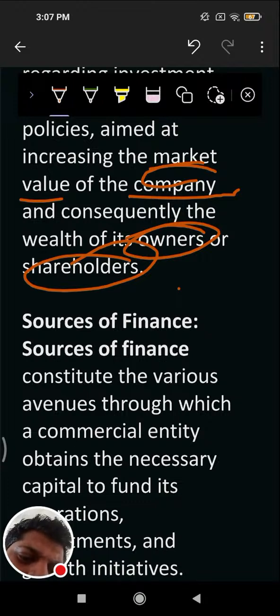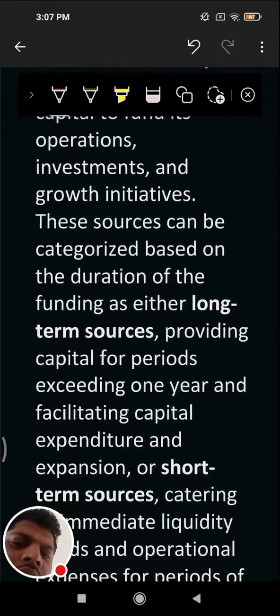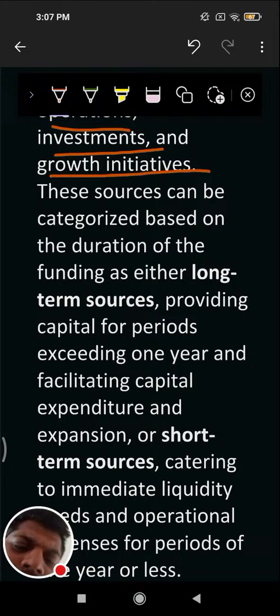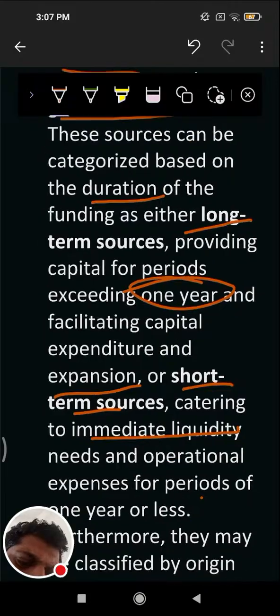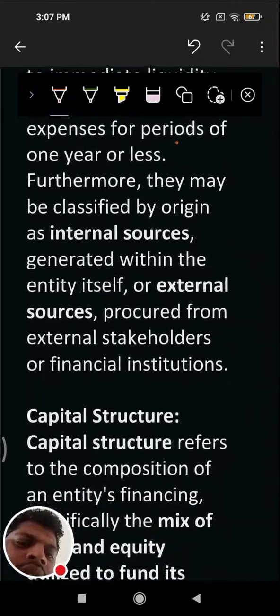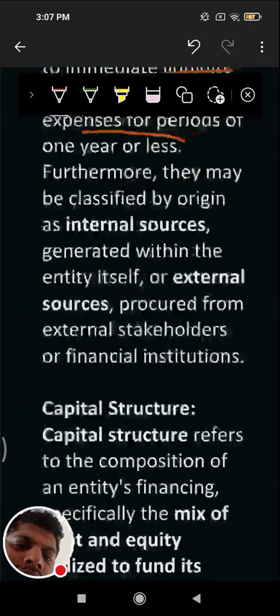Source of finance. It considers various avenues through which a commercial entity obtains the necessary capital to fund its operations, investments, and growth initiatives. These sources can be categorized based on duration of funding, either long term, providing capital for a period of over 1 year and facilitating capital expenditure and expansion, or short term, catering to immediate liquidity needs and operational expenses for a period of 1 year or less.